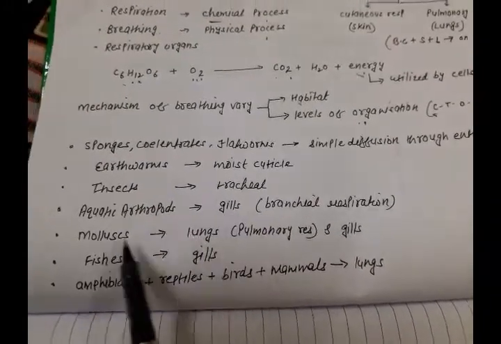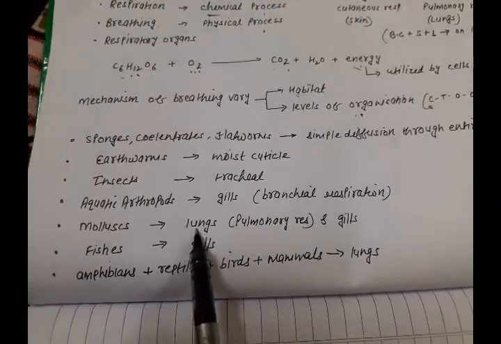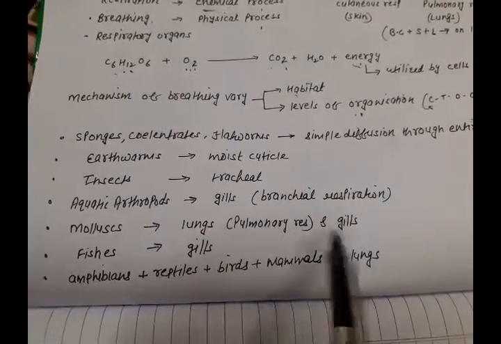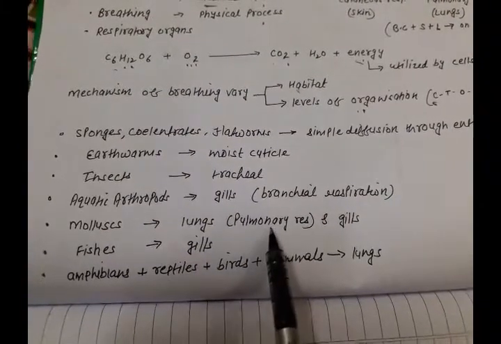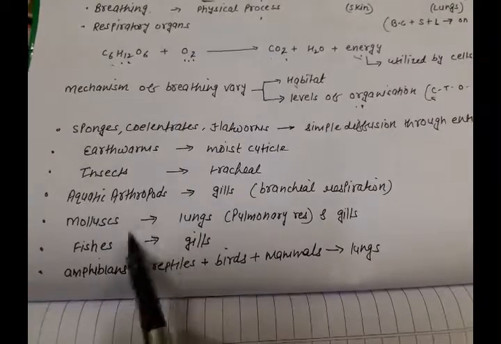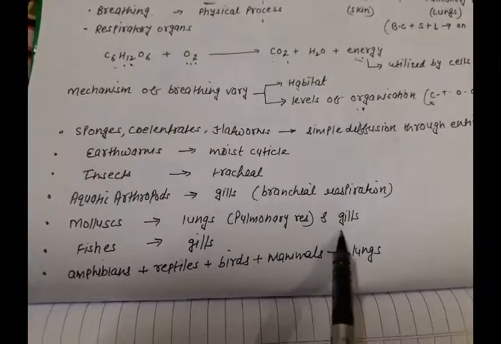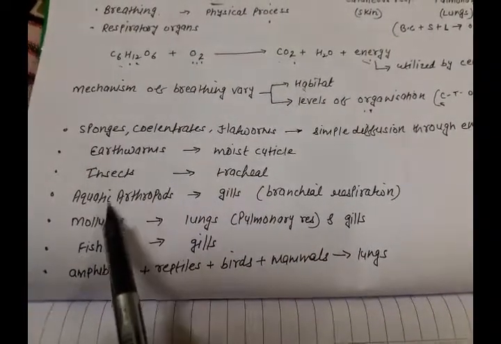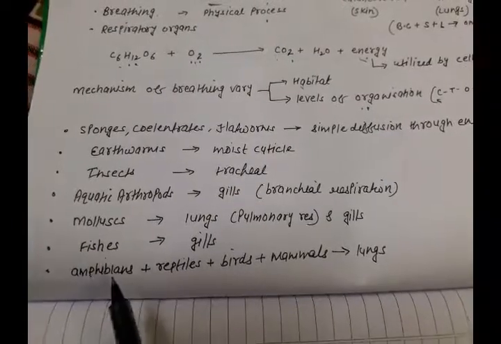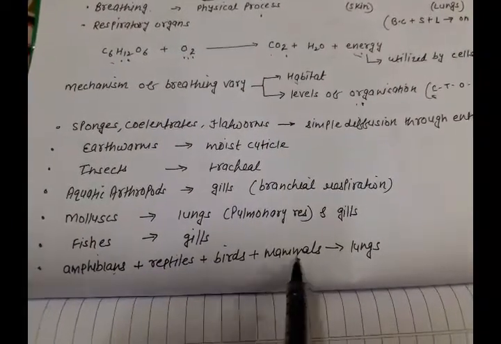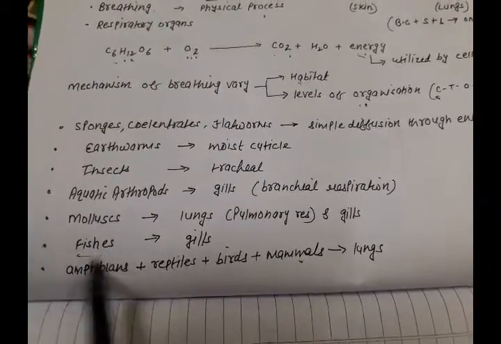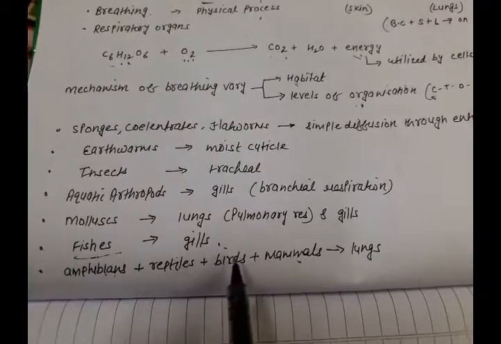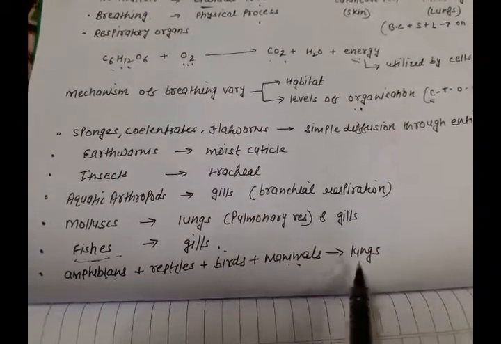Now mollusks, they use lungs as well as gills for the respiration, and when respiration takes place through lungs, it is called pulmonary respiration. So mollusks can use both lungs as well as gills. Next, we will talk about vertebrates. These all are invertebrates. Fishes, amphibians, reptiles, birds and mammals, all are vertebrates. So fishes use gills for the respiration, and amphibians, reptiles, birds, mammals, they use lungs for the respiration.